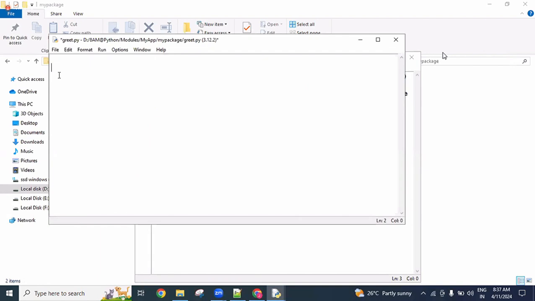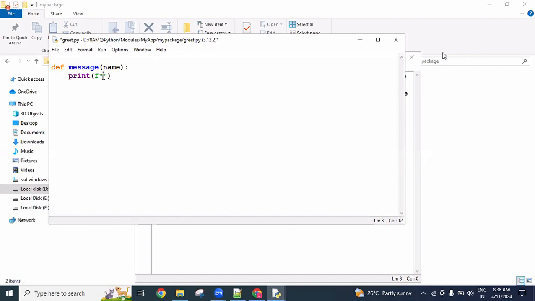Now here, some greet-related code you can write. Def say hello, or else simply message. Def message of name, like greeting. And now here we can use the print f-string concept. In Python strings, I explained the f-string.